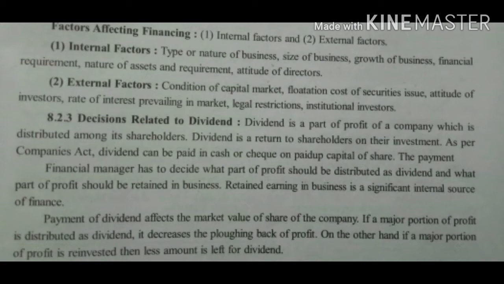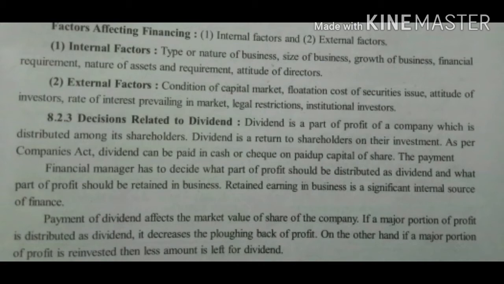External factors are the condition of capital market, floating cost of securities, then attitude of investors, rate of interest prevailing in market, legal restriction, and institutional investors. Now, the third is decision related to dividend.